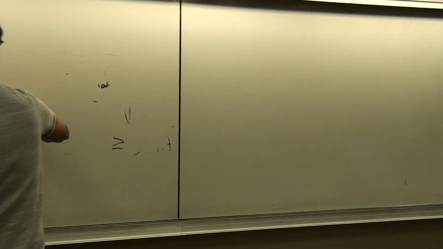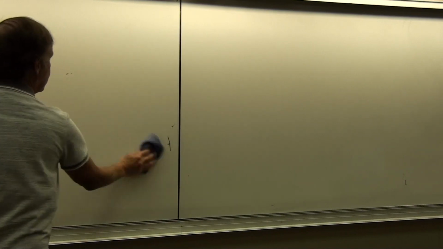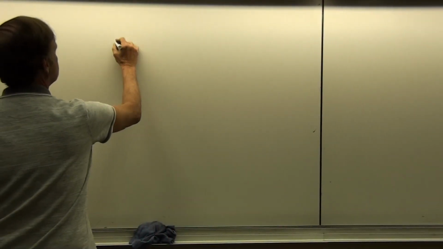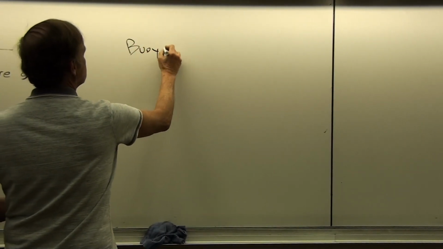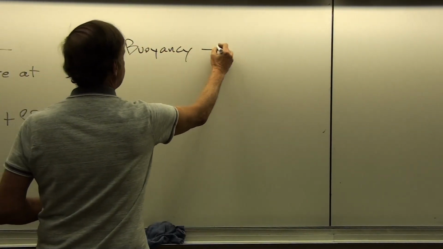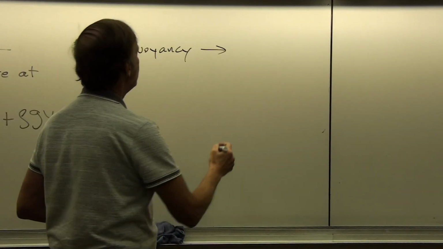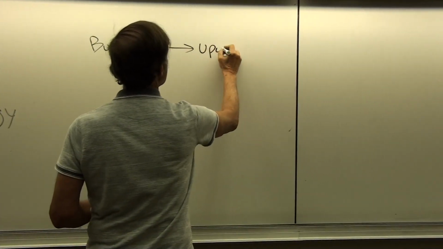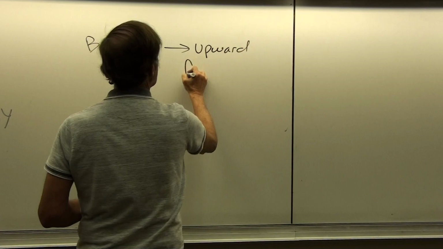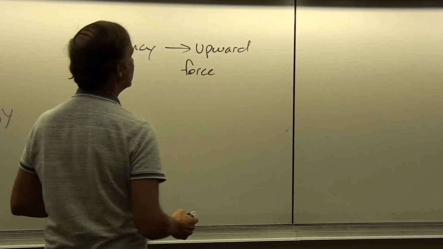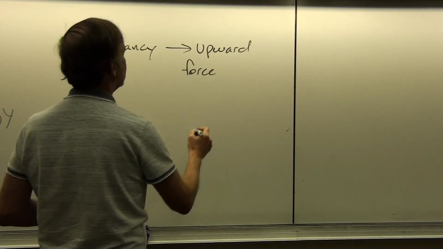The next thing that I'd like to talk about is buoyancy. Okay, so buoyancy is an upward force that acts on an object that's immersed in a fluid.